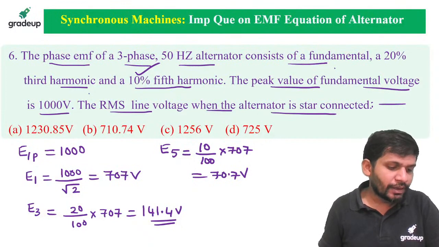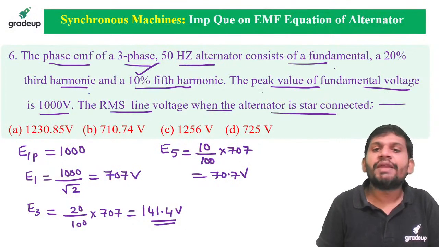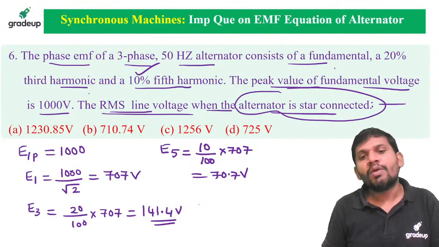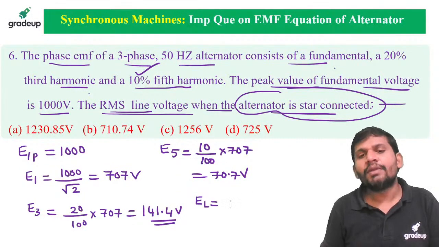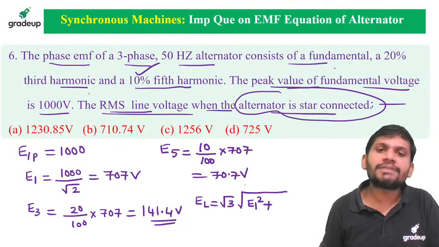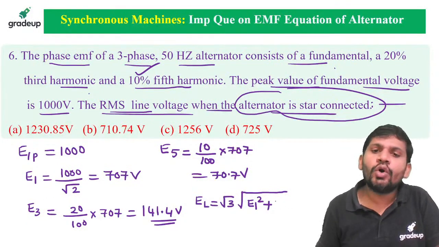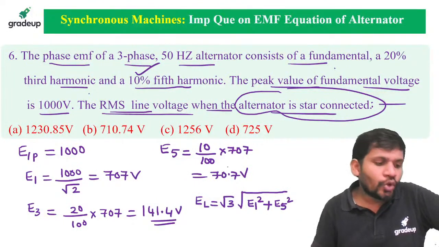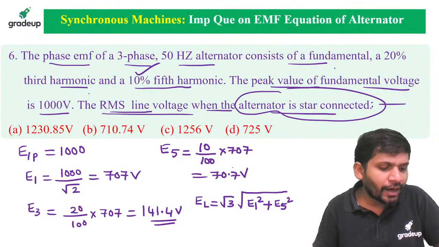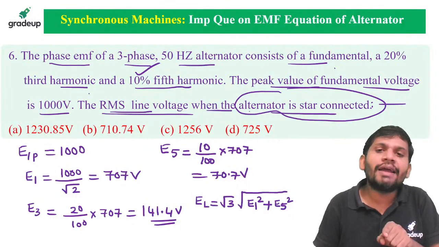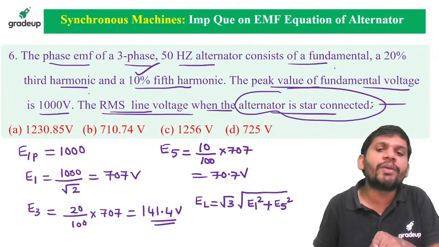70.7 volts. Clear, friends? Now I want the resultant EMF. The alternator is star connected, so you want the line voltage. What is the line voltage in a star connected alternator? Root 3 times the square root of E1 square plus E5 square. But don't take the third harmonic. Clear, students? Don't take the third harmonic. Is it correct? Because in star connection, the line voltage does not consist of triplen harmonics.